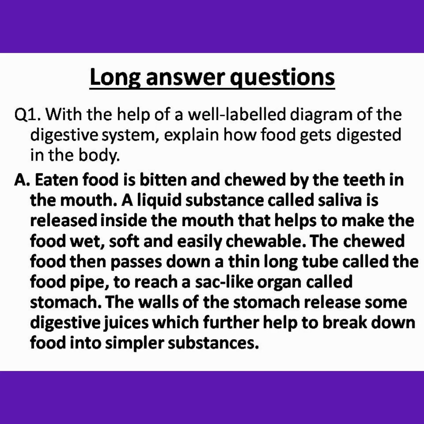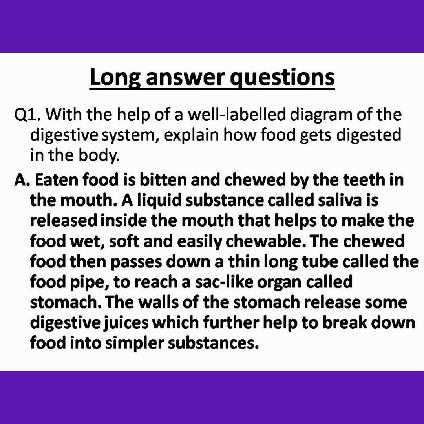Long answer questions. Question 1. With the help of a well labeled diagram of the digestive system, explain how food gets digested in the body. Answer. Eaten food is bitten and chewed by the teeth in the mouth.